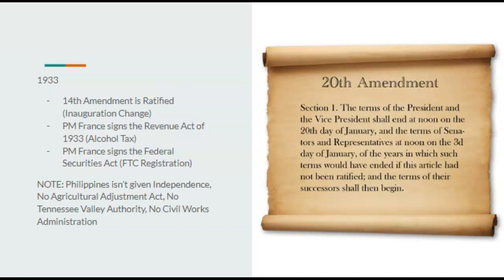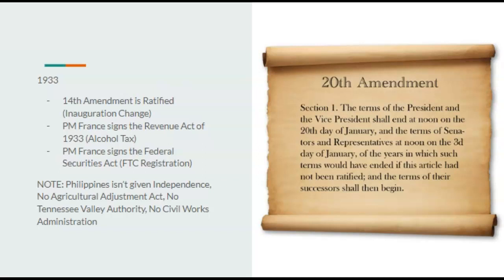Prime Minister France also signs the Federal Securities Act, which is just the Federal Trade Commission security via registration. Kind of just adds in an extra layer of security there to bolster trade. And a lot of things don't happen in this year that happened IRL under Franklin Roosevelt and his New Deal. France wasn't this big New Deal Republican that a lot of people expect from Republicans, considering left-leaning and all that.